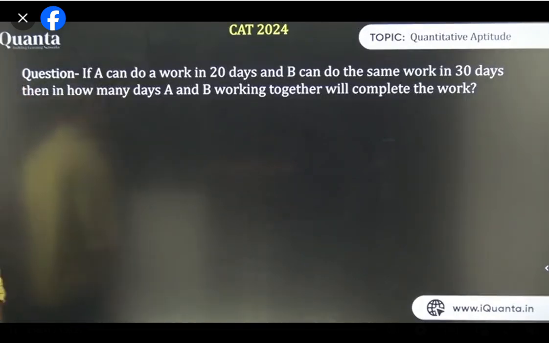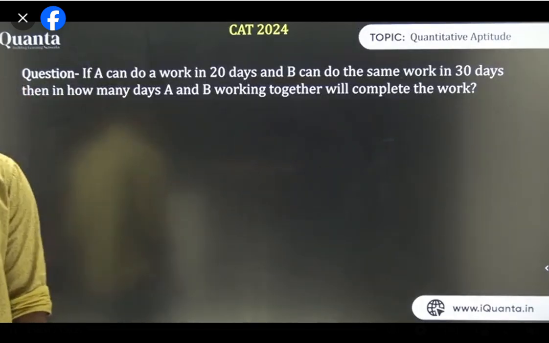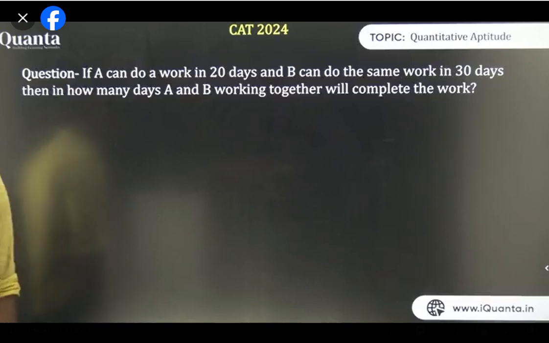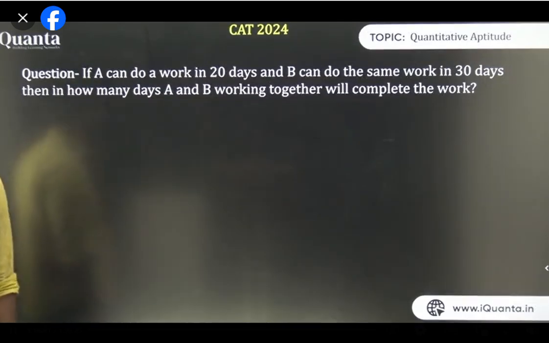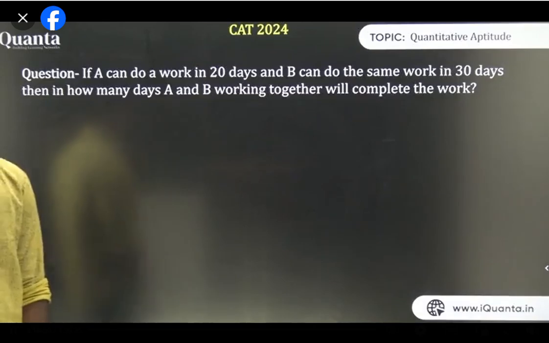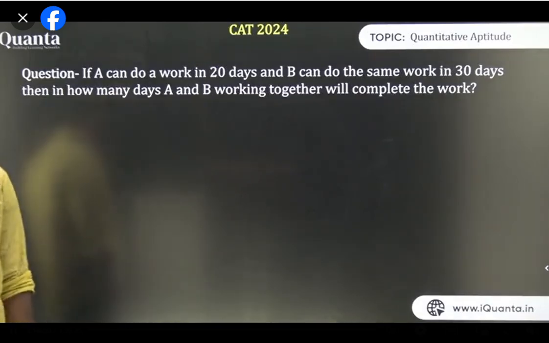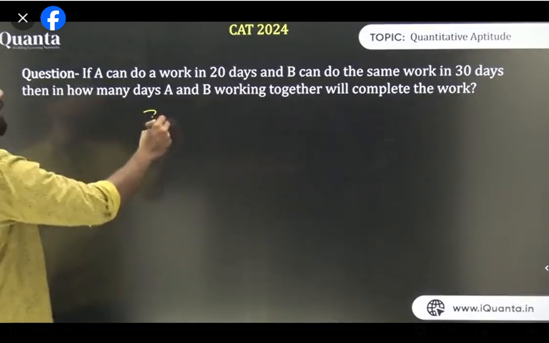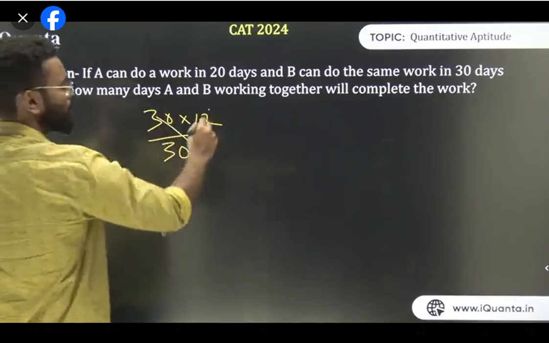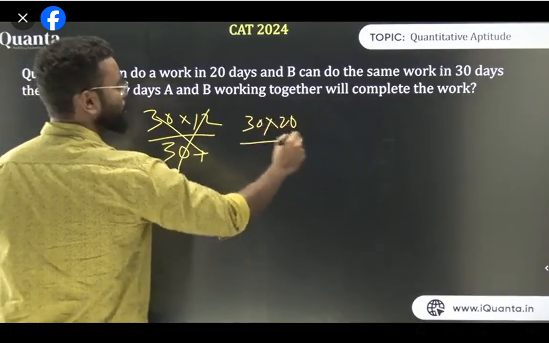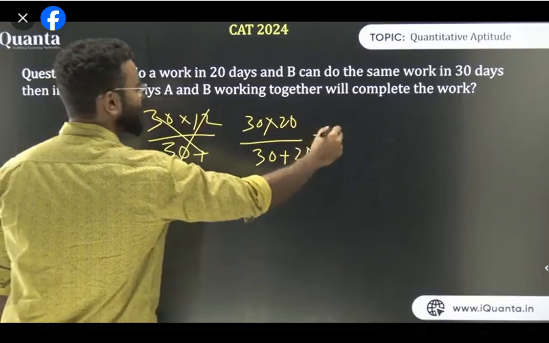What is the answer? फटाफट बताओ, answer क्या होगा? Yes, you can be used in anywhere. This question, solve this question. What is the answer? फटाफट बताओ मुझे. The answer is 12. Yes, you can use directly the formula 30 into 20 upon 30 plus 20. If you use this thing, you'll get directly the answer is 12.